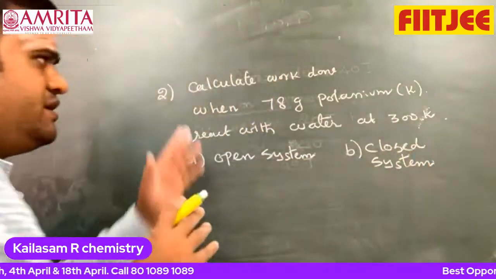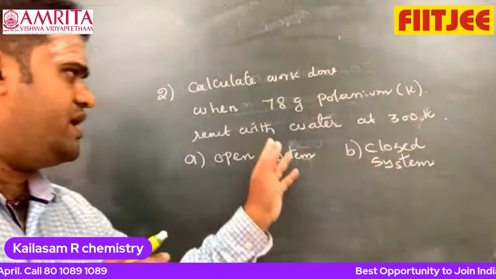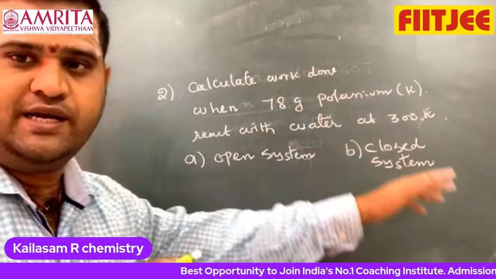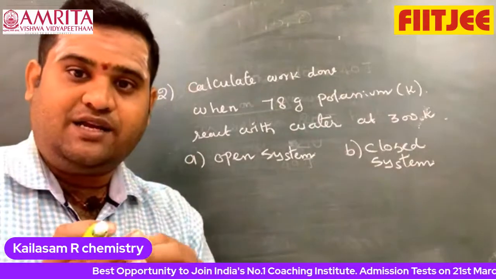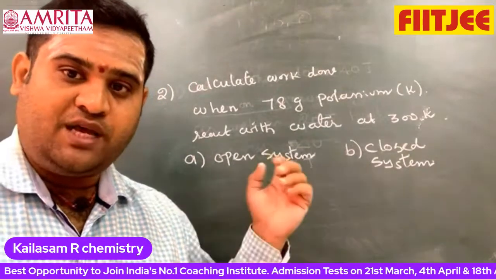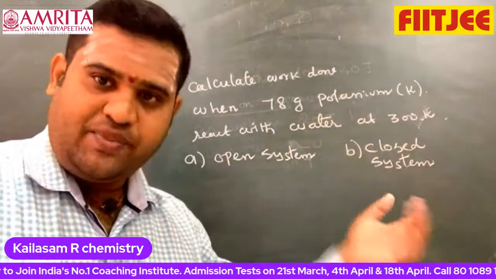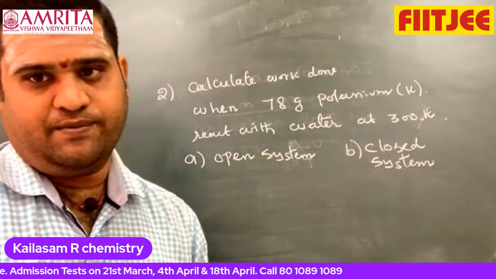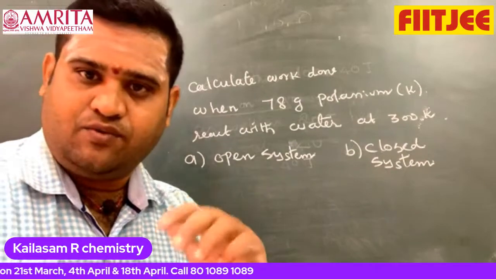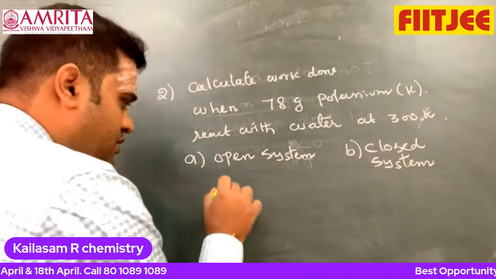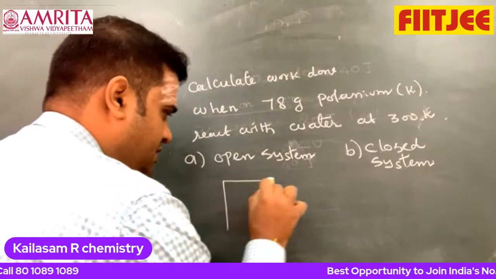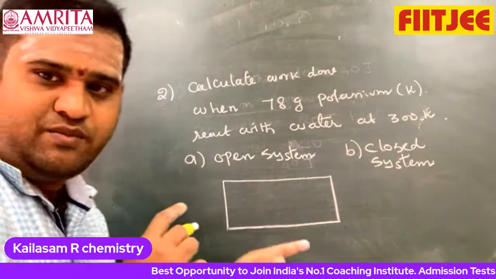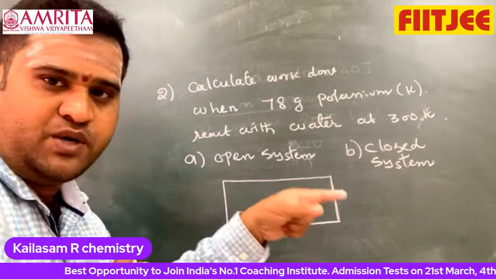So the question is: calculate work done when 78 gram of potassium reacts with water at 300 Kelvin. And you have to find out whether work done for open system and work done for closed system. This is very easy to find out. For closed system it is very easy. Why? Look at this, this is the reaction that is going to take place. This system is closed. This system is investigating the particular chemical reaction.